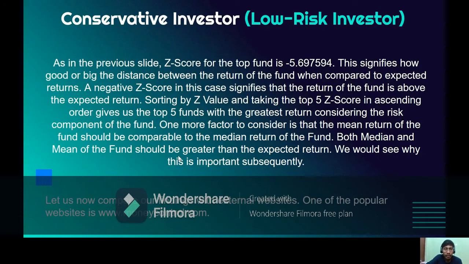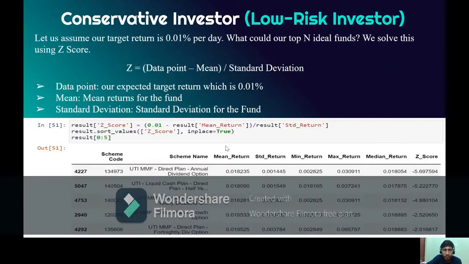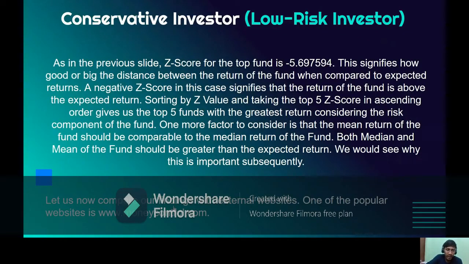So one important factor to consider is that the mean return of the fund should be comparable to the median return of the fund. If our mean return and the median return are approximately equal or near to each other, that means in our data there are no outliers. After that, we also compared our findings with some external websites. One of the popular websites is moneycontrol.com, and we found that our prediction was very much similar to their statistics.